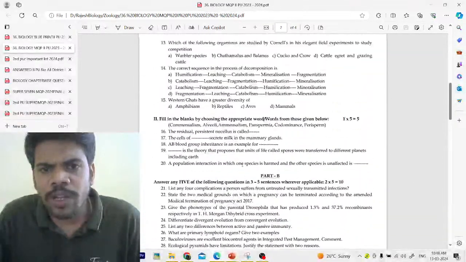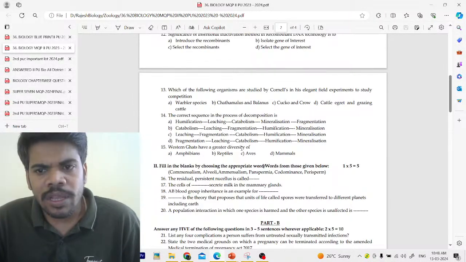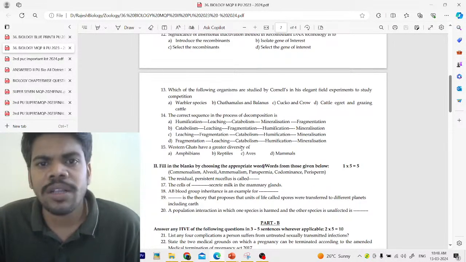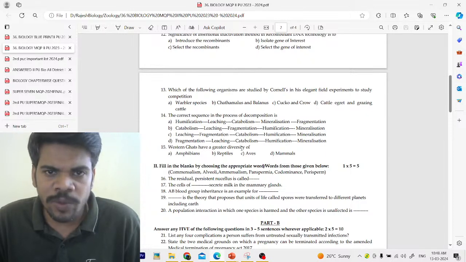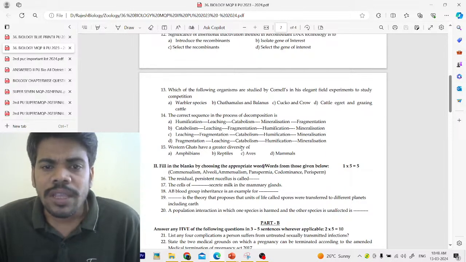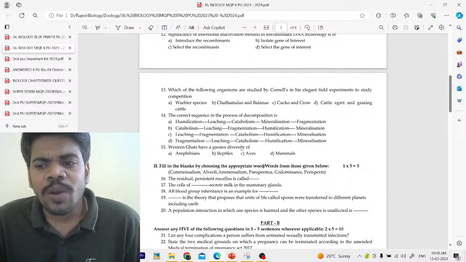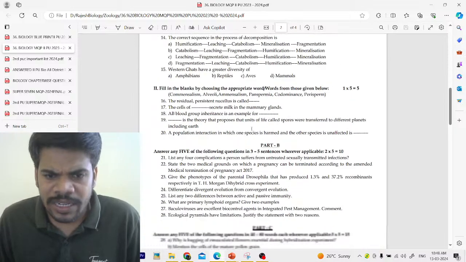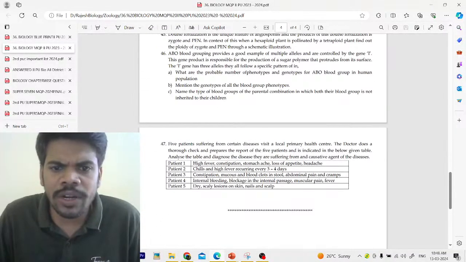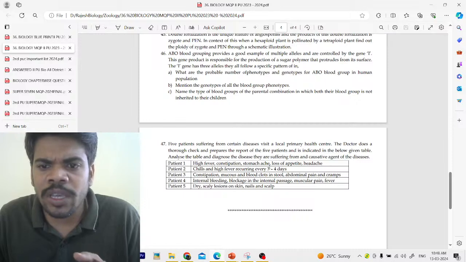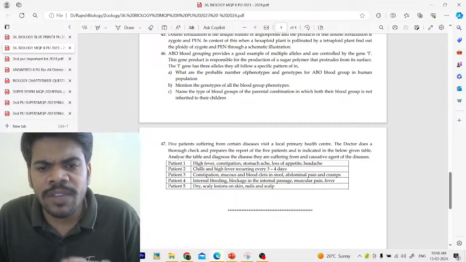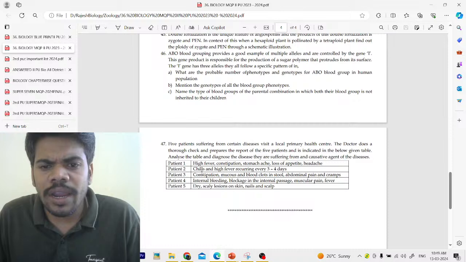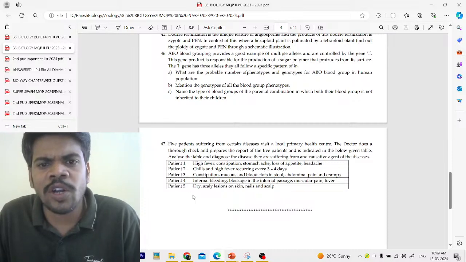In this model paper also, you can observe, not only the model paper but recent pre-final examinations in all districts. If you observe those question papers, there is a small simple logic we can find. That is, they are going to observe your application skills, like correct sequence. In 5 mark questions, look: high fever, constipation, stomach ache, loss of appetite, headache, which disease is it? Okay, and chills, like this they are giving the symptoms. You have to write only the disorder name.